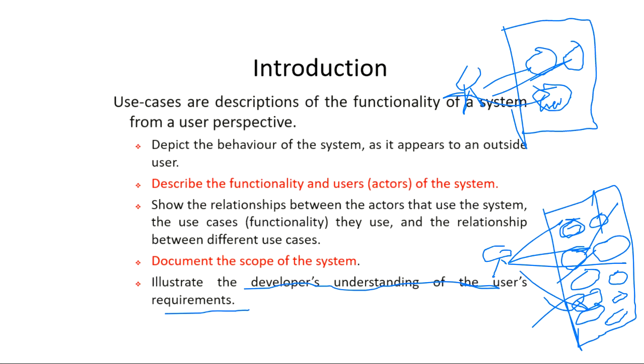Now tell me one thing. This is known as an actor, the user, which I'm drawing here: one head, two legs, two hands. Is this a part of the system? The system is this, the software system, the exact software system. Is he a part of the software system or not?